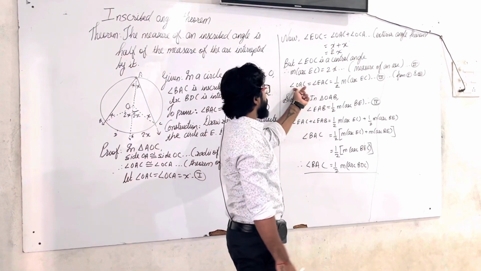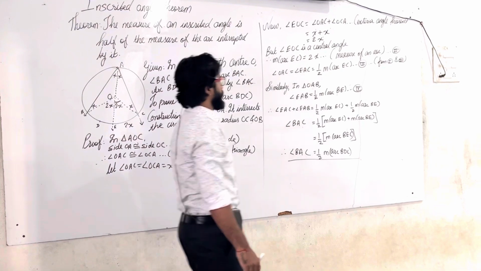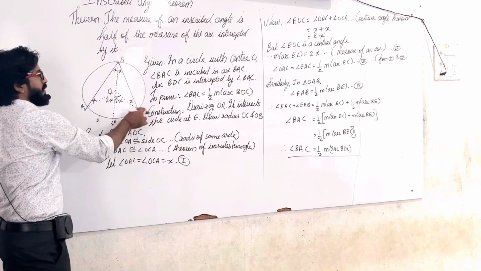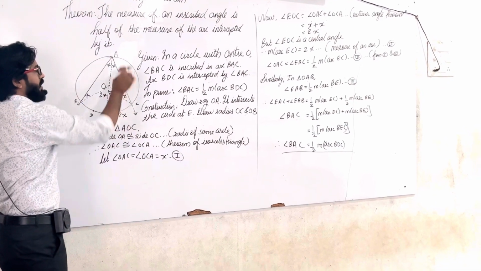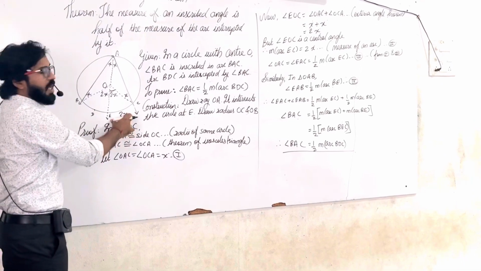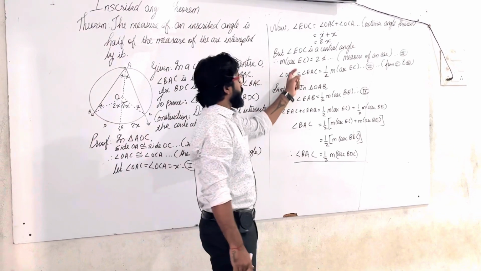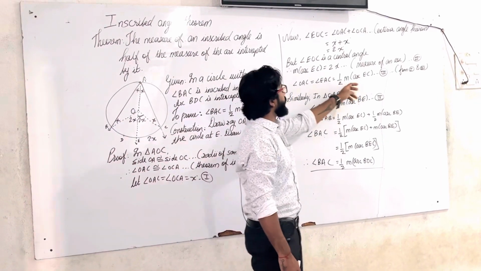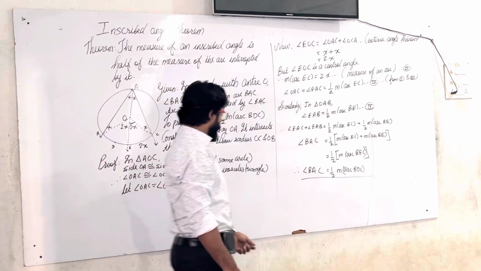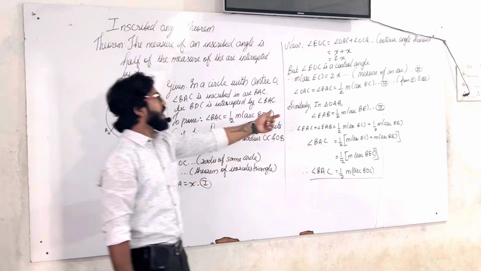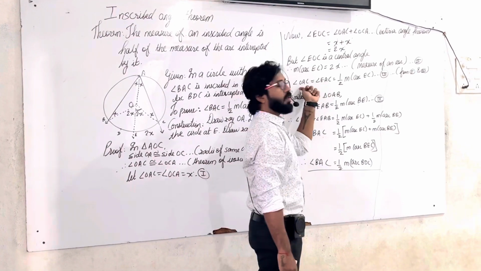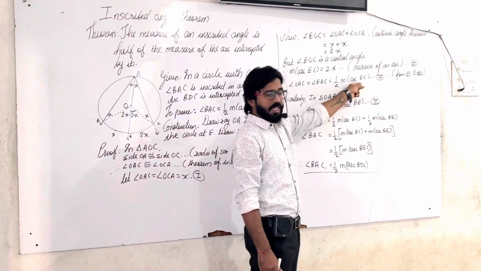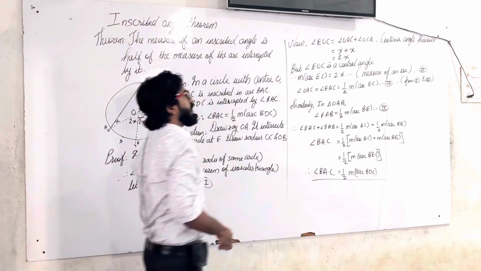Now, angle OAC or angle EAC measures x degrees, which is half of the arc. So from the first and second equations, the measure of angle EAC is equal to half of the measure of arc EC.